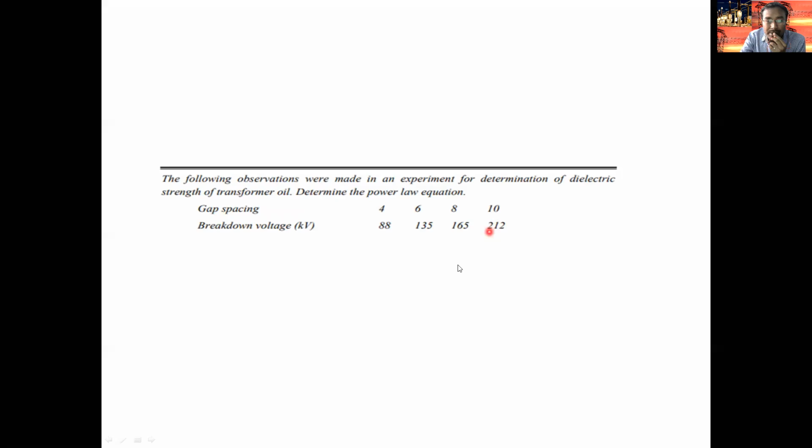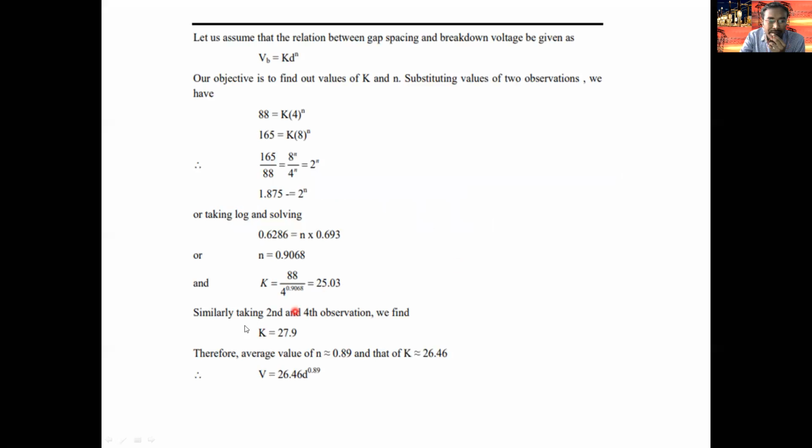By taking the second and fourth observations also, we get the N value and K value. Therefore, the average value of N is the average of these two. From the first and third observations and the second and fourth observations, we get K and N. By substituting K and N, we get the equation like this.